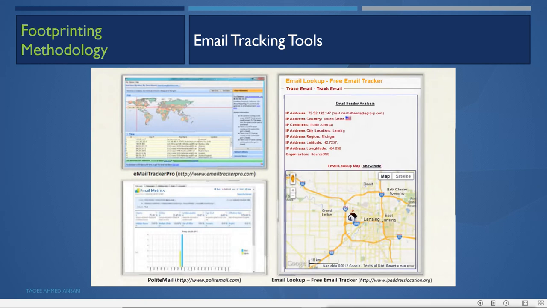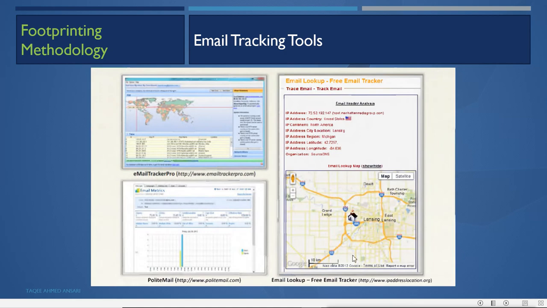Location.org. IP address location.org. If you go there, this is an online site. When you go there, you have to copy the header of your email. When you copy and paste your header there and run it, it will show you the information about the mail, where it is coming from, the IP address, and even the location also. You can also use tools like Email Tracker Pro. This is a graphical desktop tool. You can use it in Windows, and you have to paste your mail header into that software, and it will show you the details about the mail.